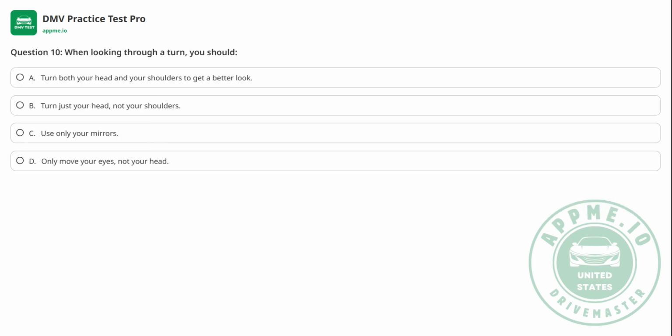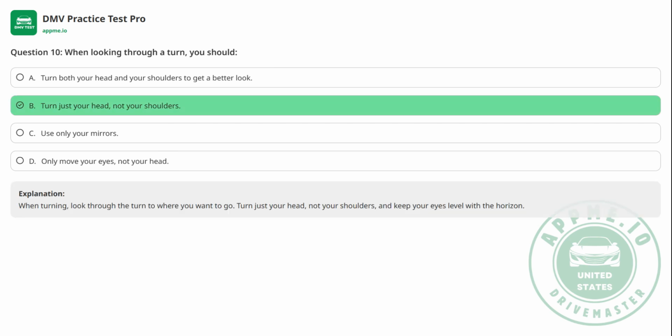Question 10. When looking through a turn, you should A. Turn both your head and your shoulders to get a better look. B. Turn just your head, not your shoulders. C. Use only your mirrors. D. Only move your eyes, not your head. The correct answer is B.